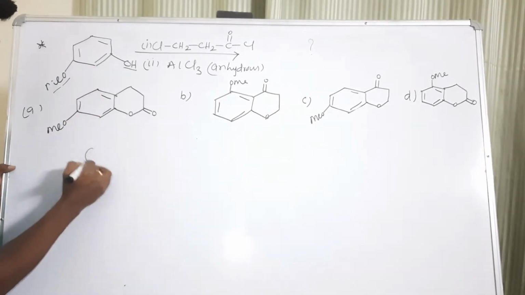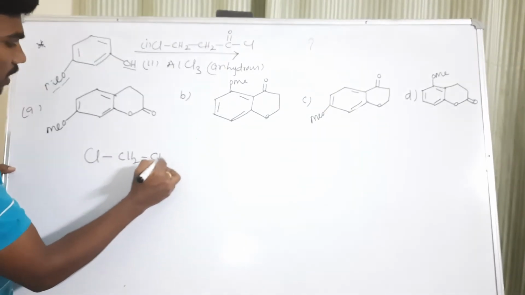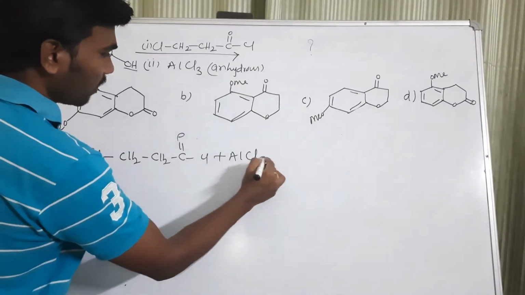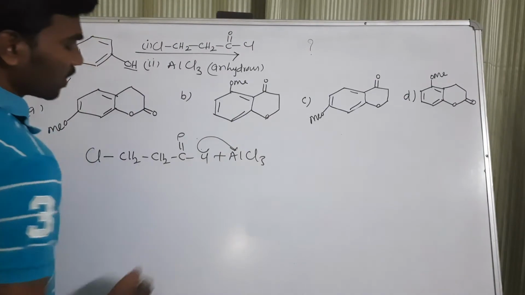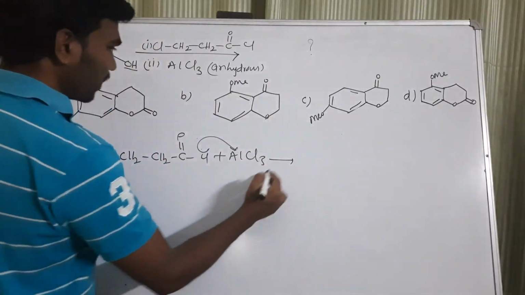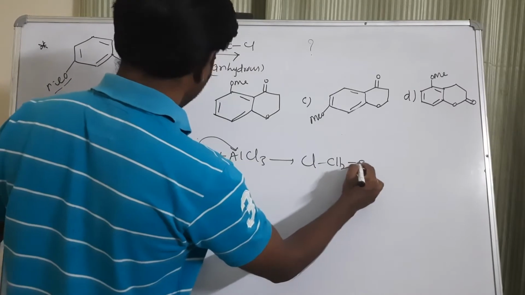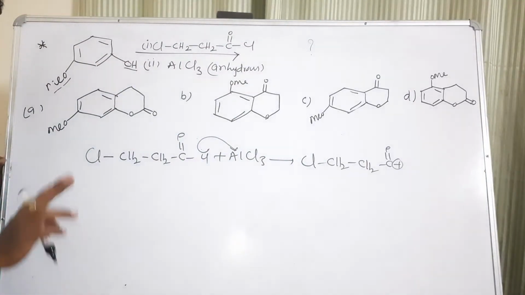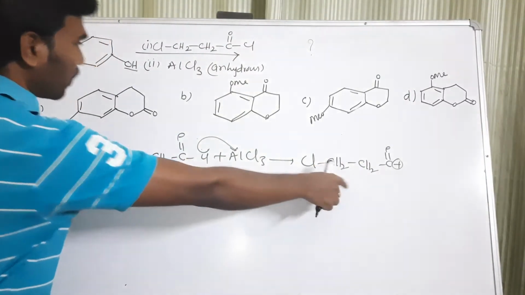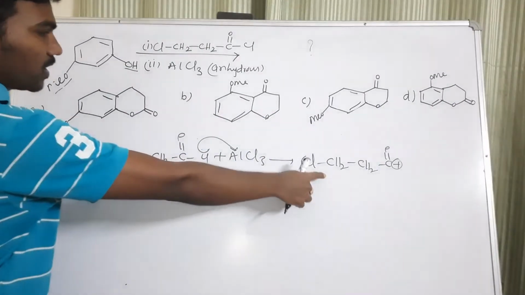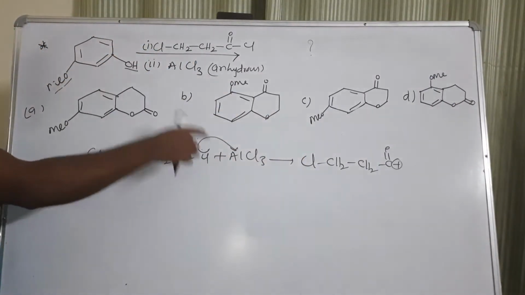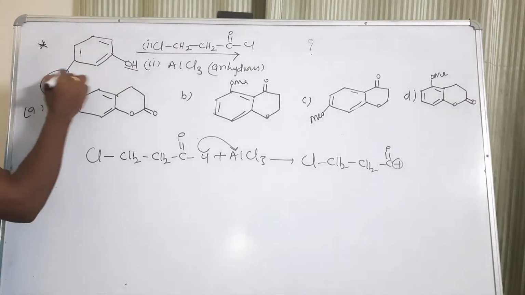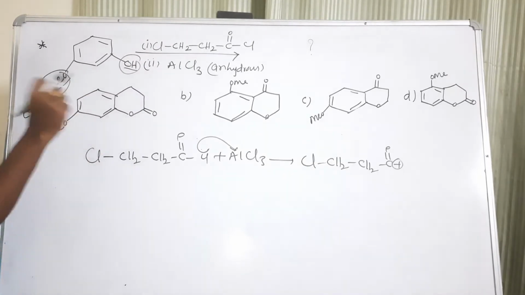For that I am taking Cl, CH2, CH2, and C double bond O, Cl. When it reacts with AlCl3, this chlorine will donate a lone pair of electrons to the aluminum, because aluminum is an electron deficient compound. So Cl-CH2-CH2-C double bond O plus, the electrophile, will form. In the second step, this electrophile will approach. Which position on this benzene ring will it approach? Here the methoxy and hydroxy groups are electron donating groups.